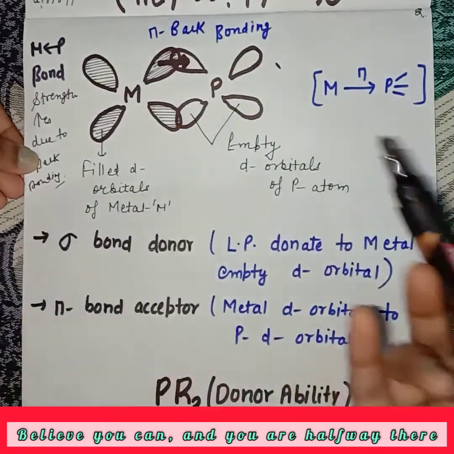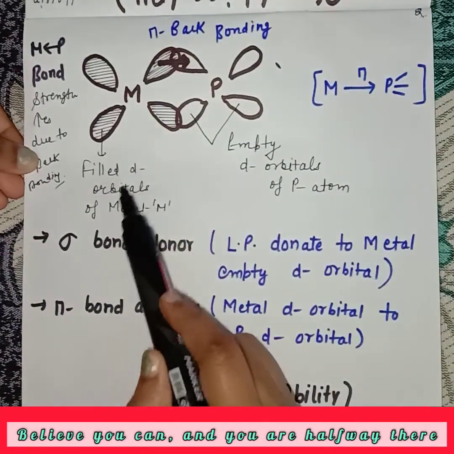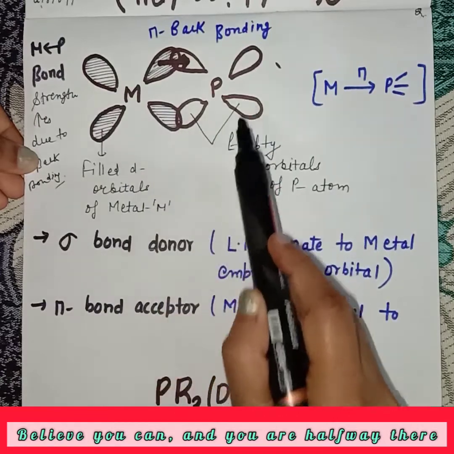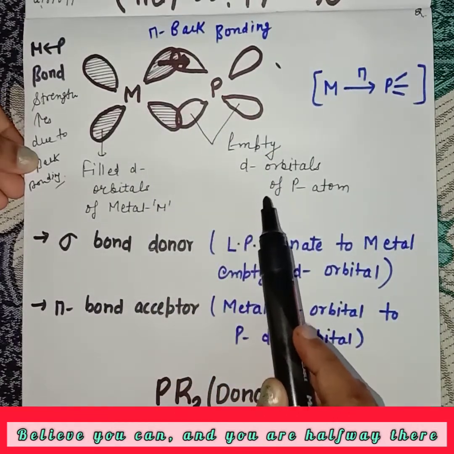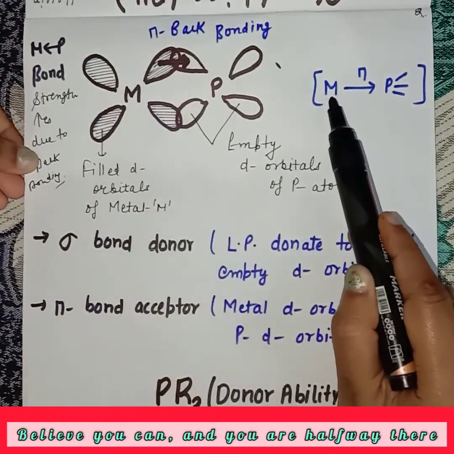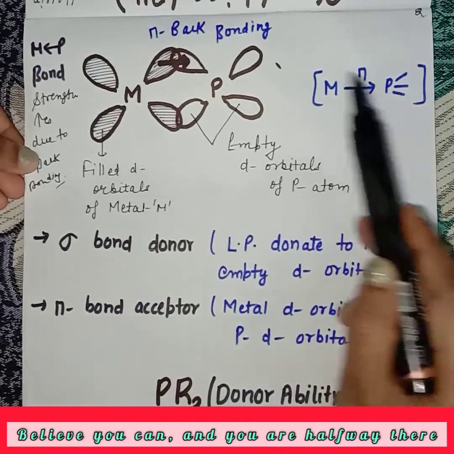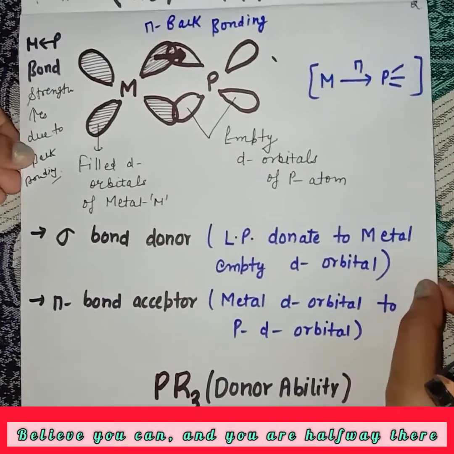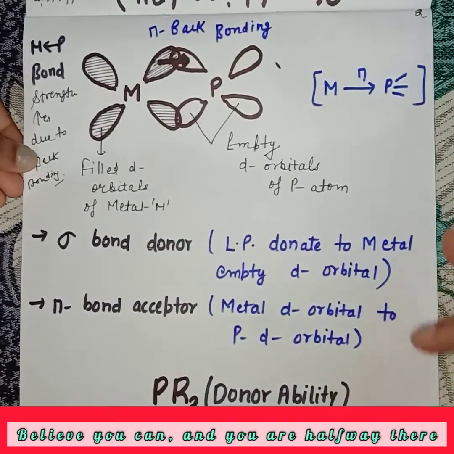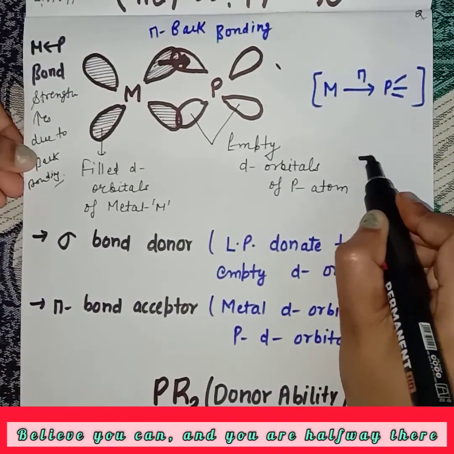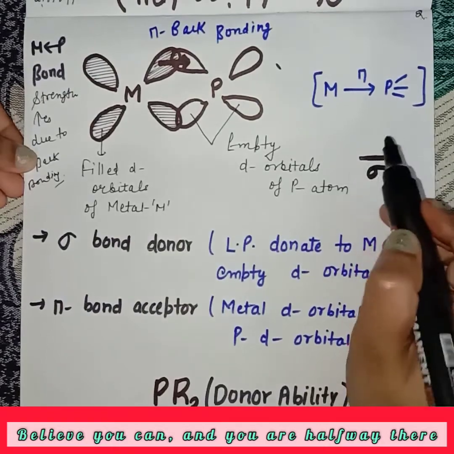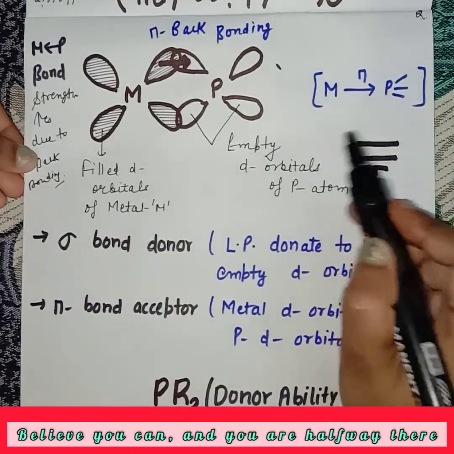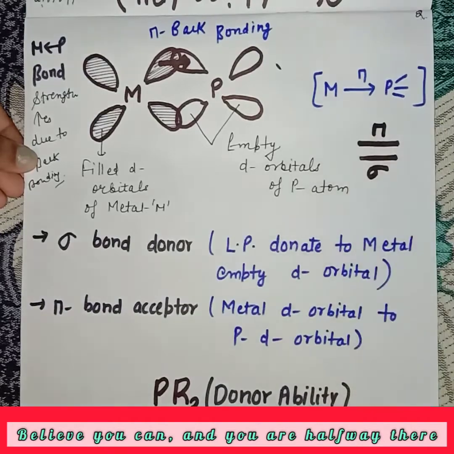Again, this is the filled d orbital of the metal and these are the empty d orbitals of phosphorus; electrons are donated from metal to phosphorus, forming a pi bond. So there is double bond character between metal and phosphorus, because first phosphorus donates and forms the sigma bond, and then the metal donates back to phosphorus forming pi bonding.